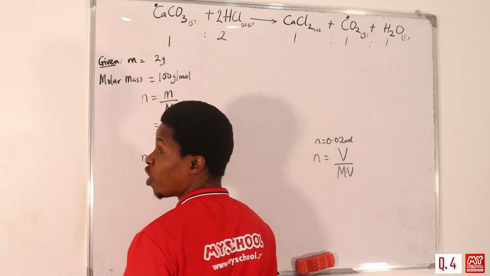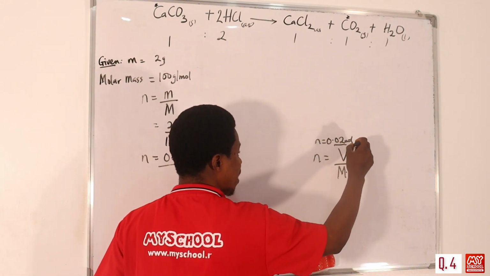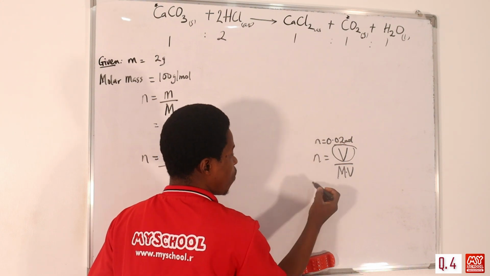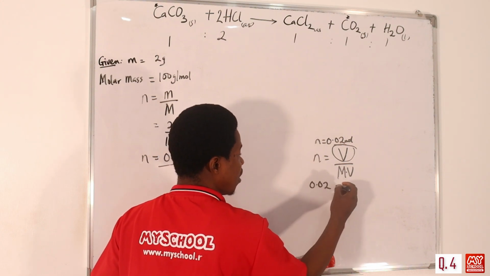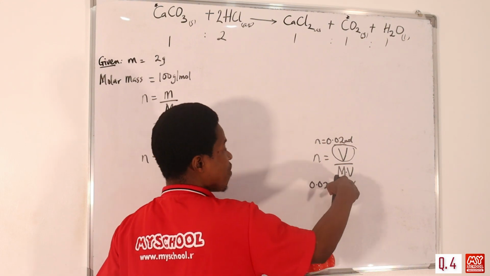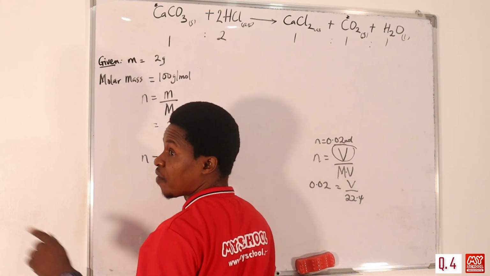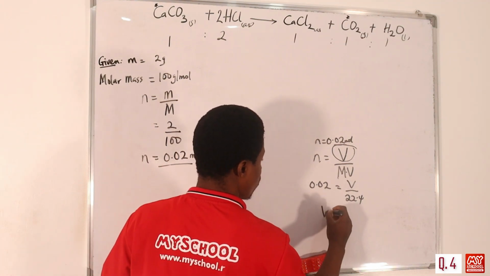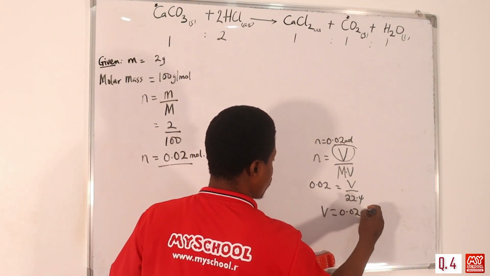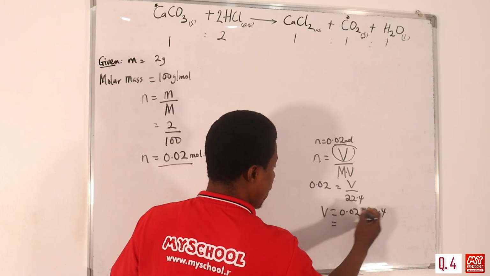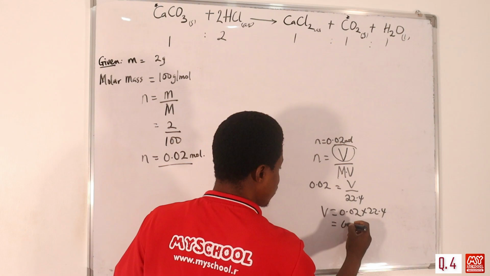We have to find what volume. So which means we want to actually find what? V, volume. We already know the number of moles to be 0.02. Equal to volume over what is our molar volume? We said it is 22.4 dm cube. We're given dm cube from the question. So volume now will be 0.02 multiplied by 22.4. So that should give us